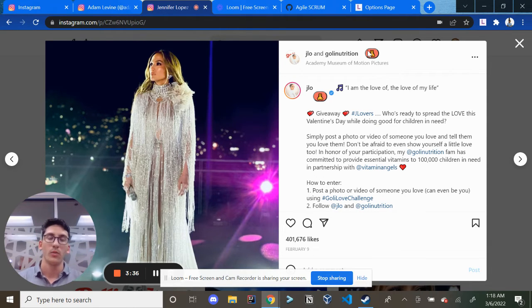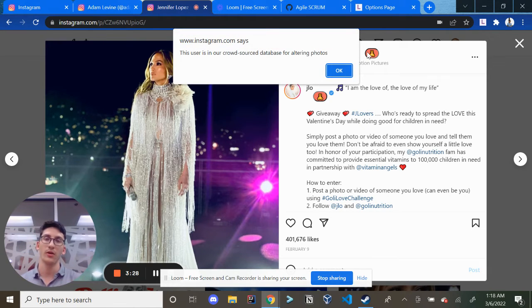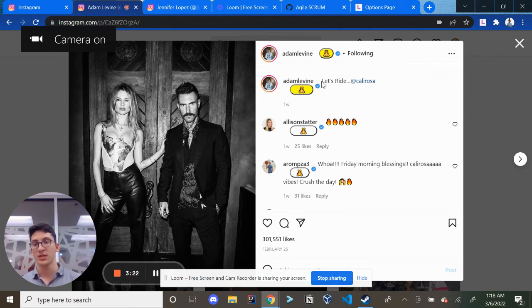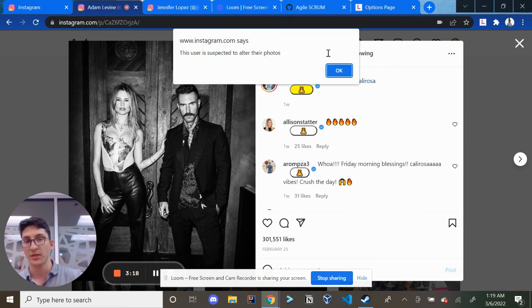And so, the way that it functions is that if a user is curious as to why the teddy bear is red, that it's labeled as a user who's in our crowdsourced database, they can click here and we'll tell them why. And then for a future implementation that we would love to learn how to do is simply if that user is suspected of altering their photos. The way that we would accomplish this is through machine learning image processing. And so we would love to learn how to import a package, import a library to analyze it, and then integrate that into our Chrome extension.